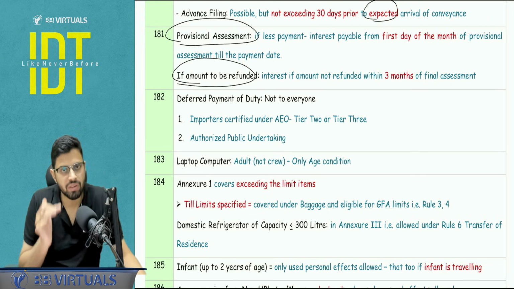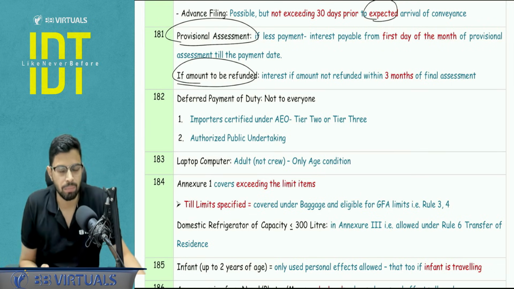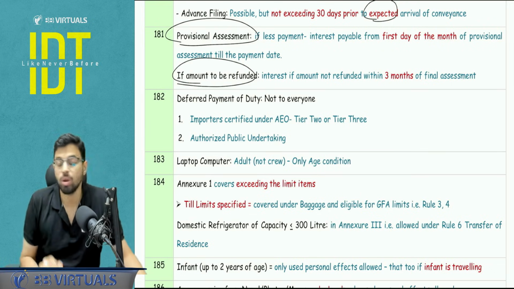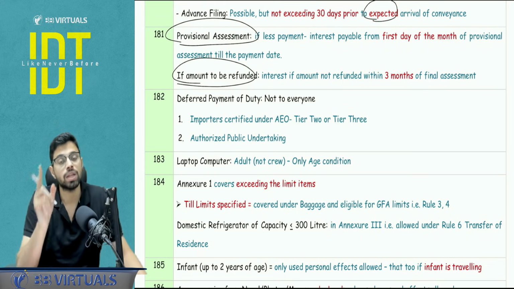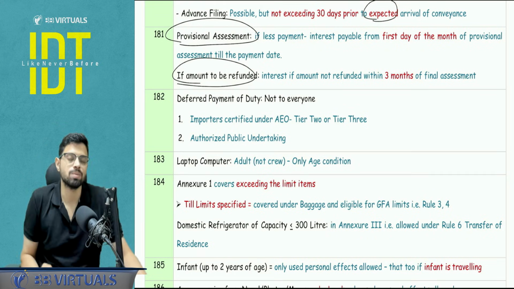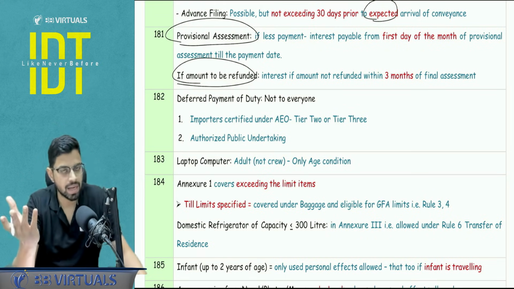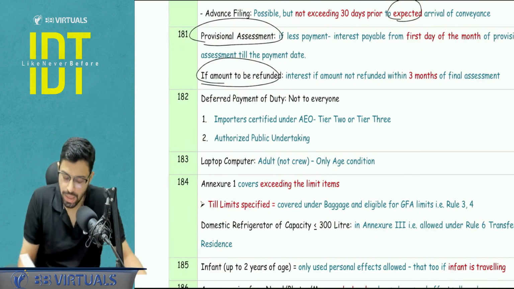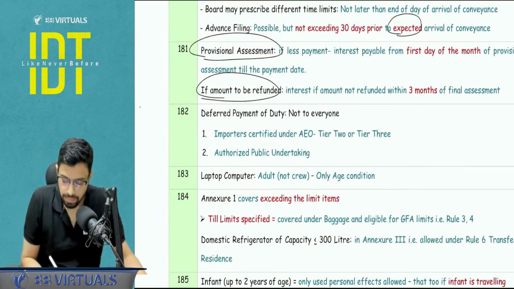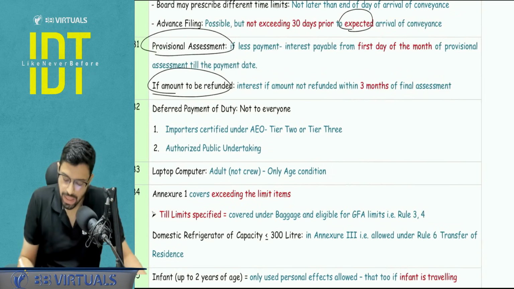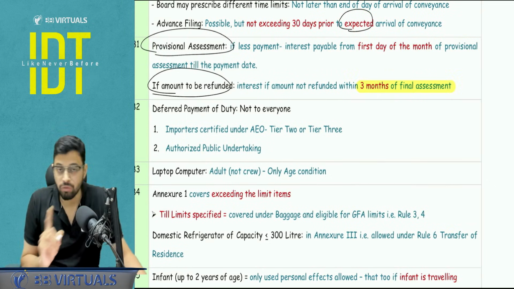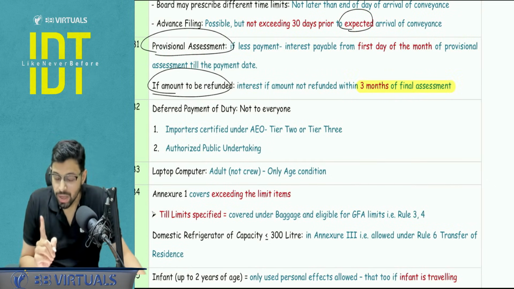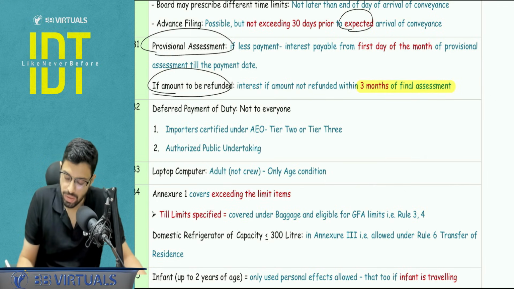If the amount is to be refunded, here the normal 3 months time limit will apply, that is 3 months from the application. No, not 3 months from the application, 3 months from the finalization of the assessment. And if there is a delay, then you will get interest at the rate of 6% per annum. So when you are paying it, it is 15% per annum, and when you are receiving it, it is 6% per annum. Point to be noted, I am saying it again, this 3 months calculation is not from the date of filing of application, but from the date of the final assessment itself.